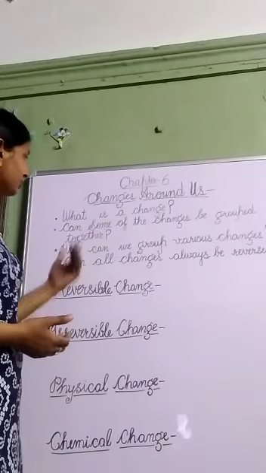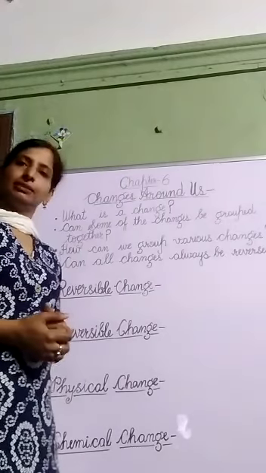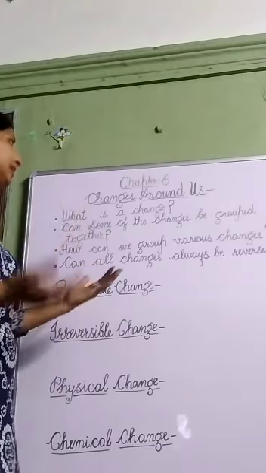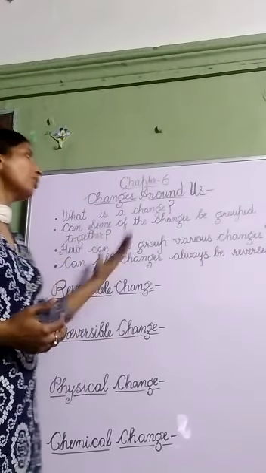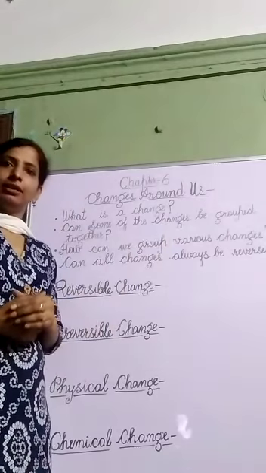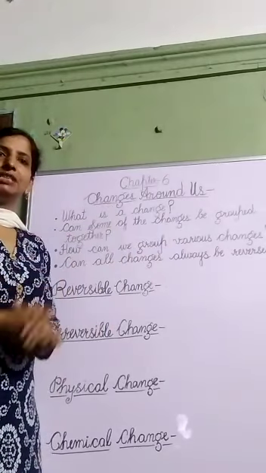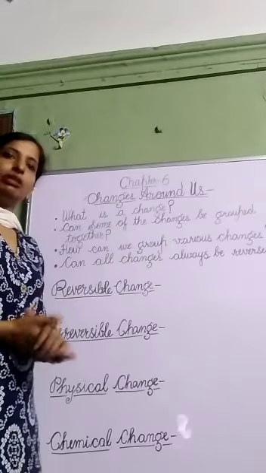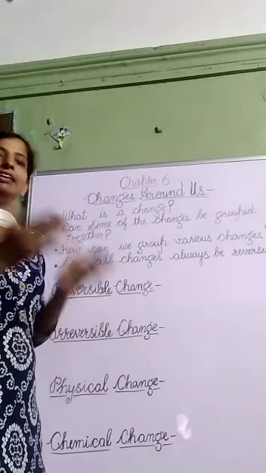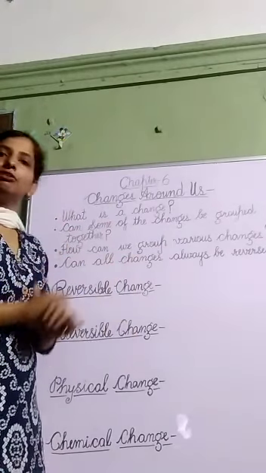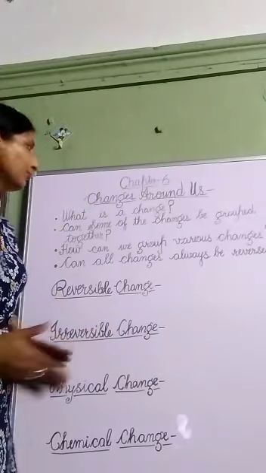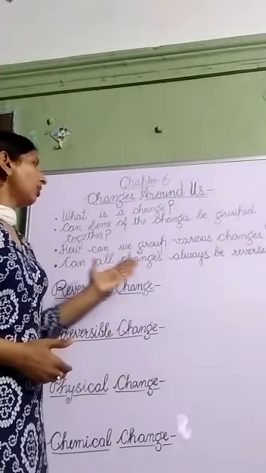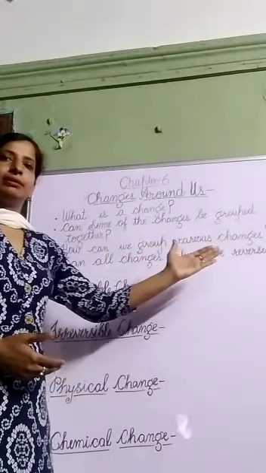Now, the next question is, how can we group various changes? On the basis of similarities and differences, we can group the changes into different groups. Can all changes always be reversed?